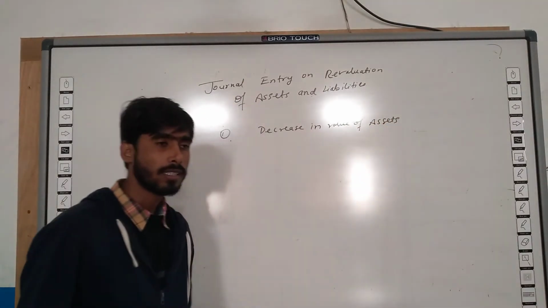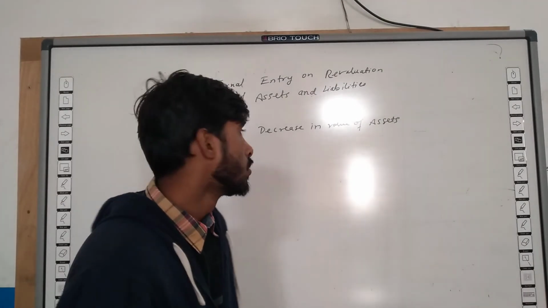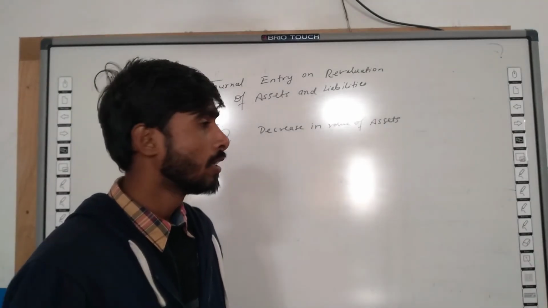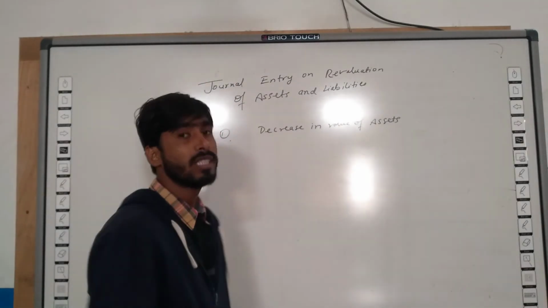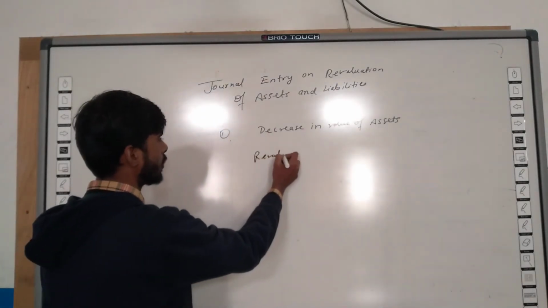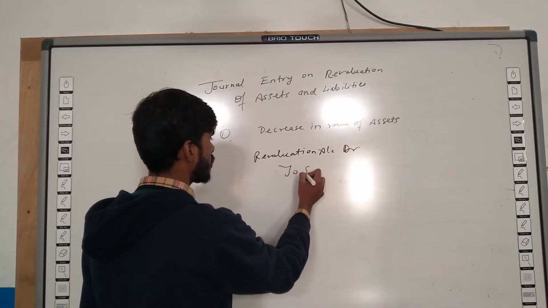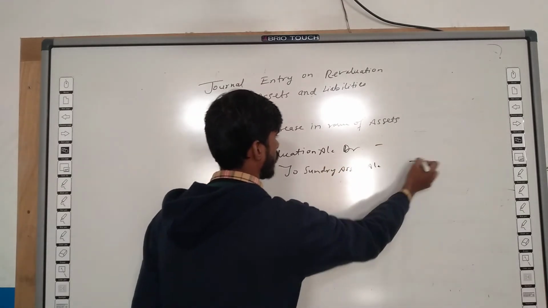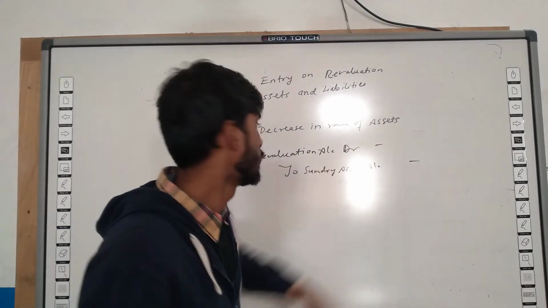If the value of asset decreases, the firm incurs loss. So we know that the rule of nominal account is all expense and losses are debited. In place of profit and loss, we have to open a new account. It is revaluation account. Loss is debited, so in place of loss, revaluation account will be debited. Revaluation account debit to sundry assets account. The amount will be by how much the value of asset decreases.